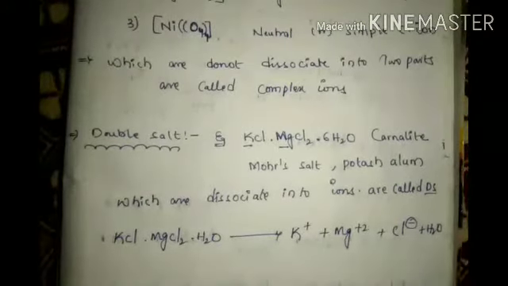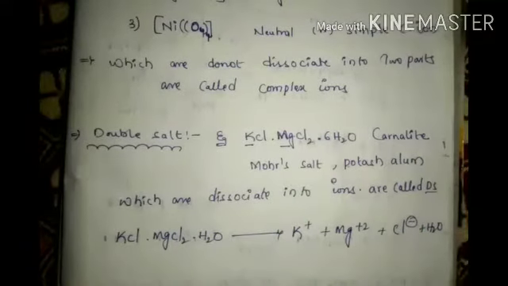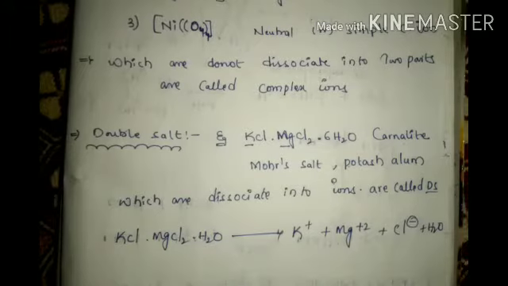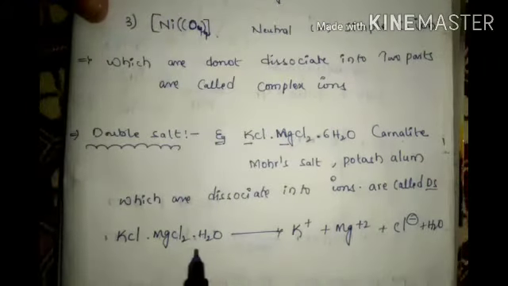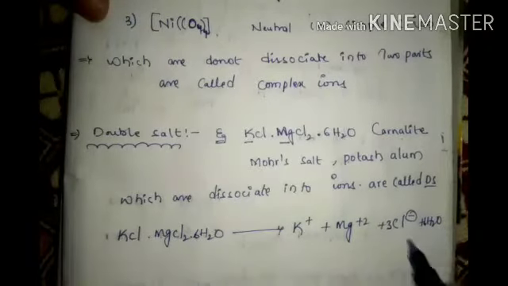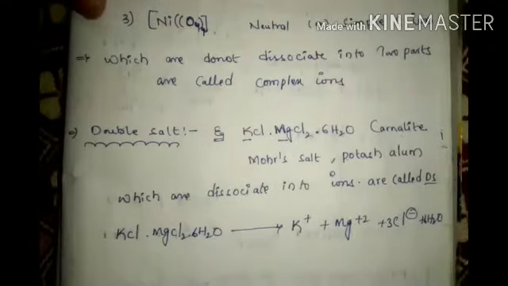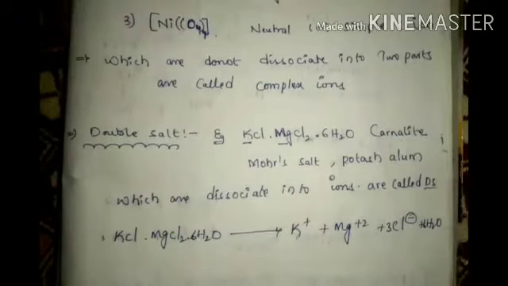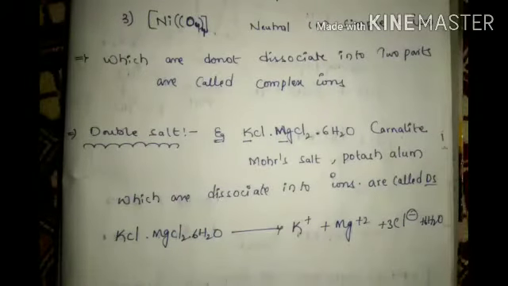Yes or not? So KCl is converted into this many. If you balance it, 6 H2O, 6 you take, 3 you take. That's it. This is the double salt.